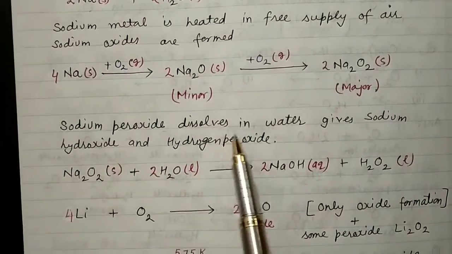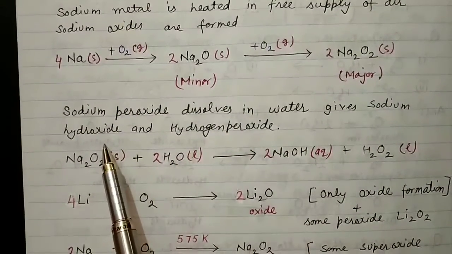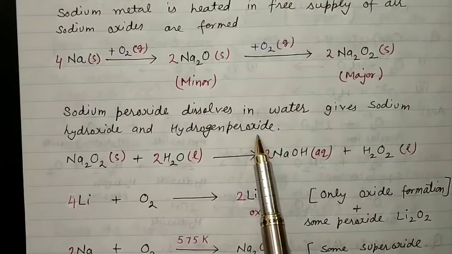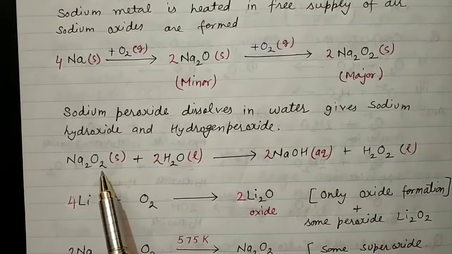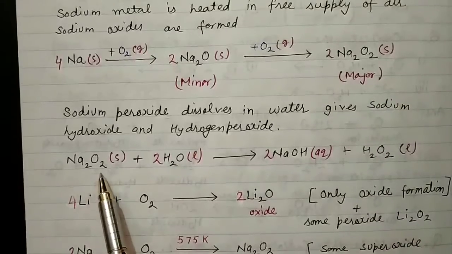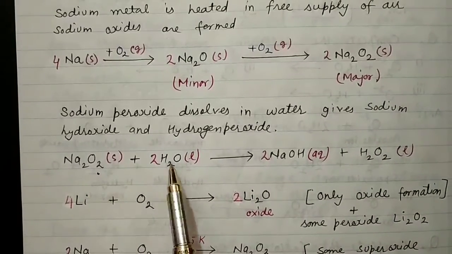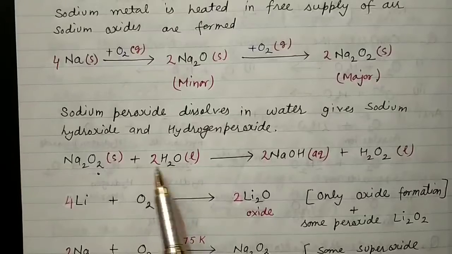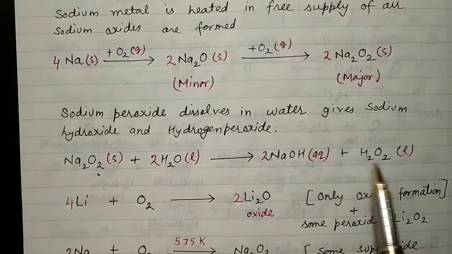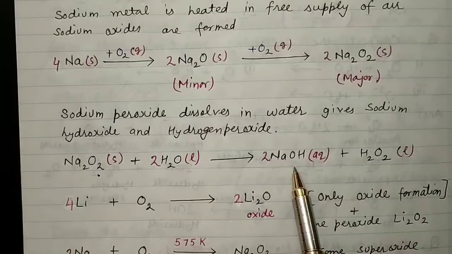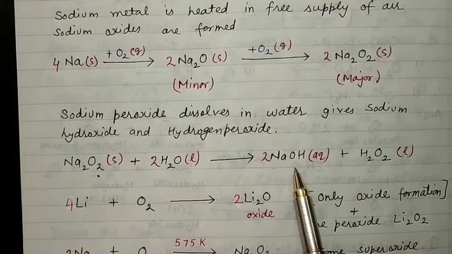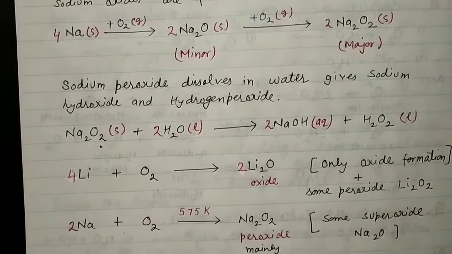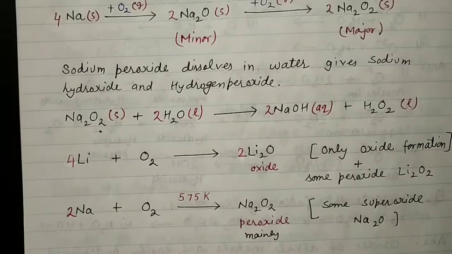Now sodium peroxide dissolved in water gives sodium hydroxide and hydrogen peroxide. What happens when sodium peroxide combines with water? It is going to form hydrogen peroxide along with the base NaOH. As you know, down the group, the size of the alkali metal ion is going to increase, and the size of oxide to peroxide to superoxide is also going to increase.